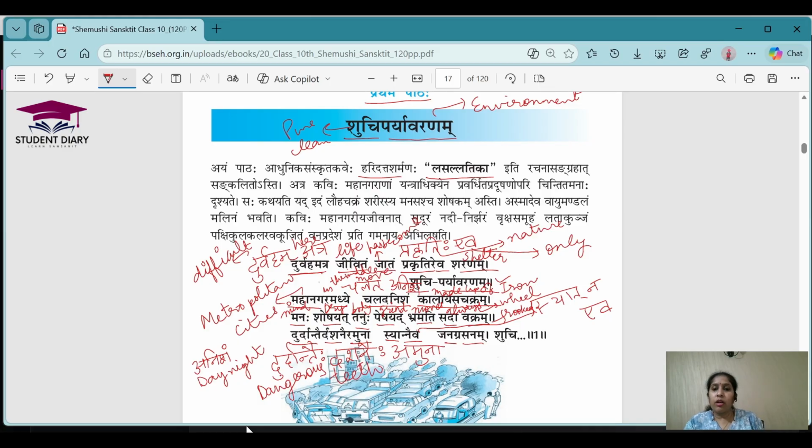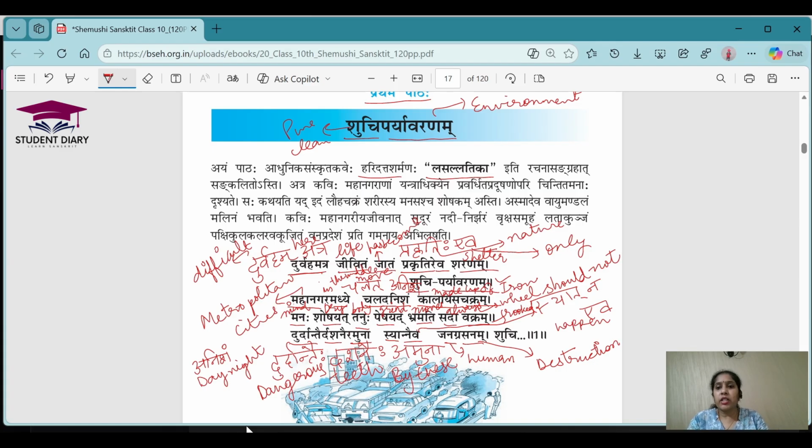Amuna means it. All these words are in Tritiya Vibhakti, right? So by this or by these. Syat, I'm writing here. Syat na ev means should not happen. Syat means should happen, and the na is there, so it's like should not happen. Jan grasnam. Jan means human. Grasna means destruction. Okay. So, I hope everyone has written the meanings of all the words in the shloka.